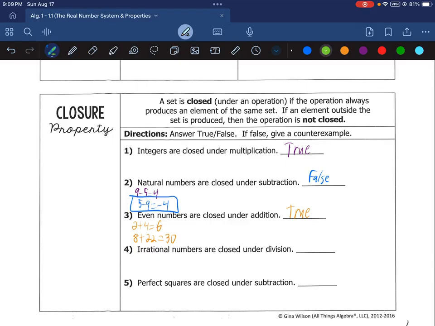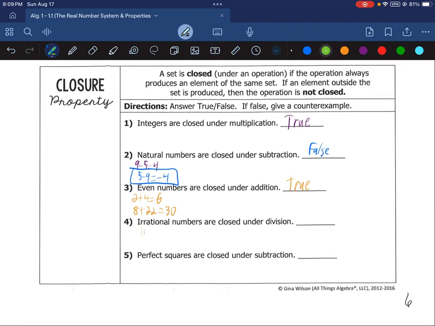Next, irrational numbers are closed under division. So if we divide two irrational numbers, we'll only ever get an irrational number. Now remember, irrational numbers are the numbers that never end nor repeat. So we're saying if we divide any two of those, we'll never, ever get a decimal that ends or repeats, or a non-decimal or non-fraction. So let's try this out. If I do pi divided by the square root of 2, both of which we said are numbers that never end nor repeat, that would give me another crazy number that would never end or repeat. So that would give me another irrational number.